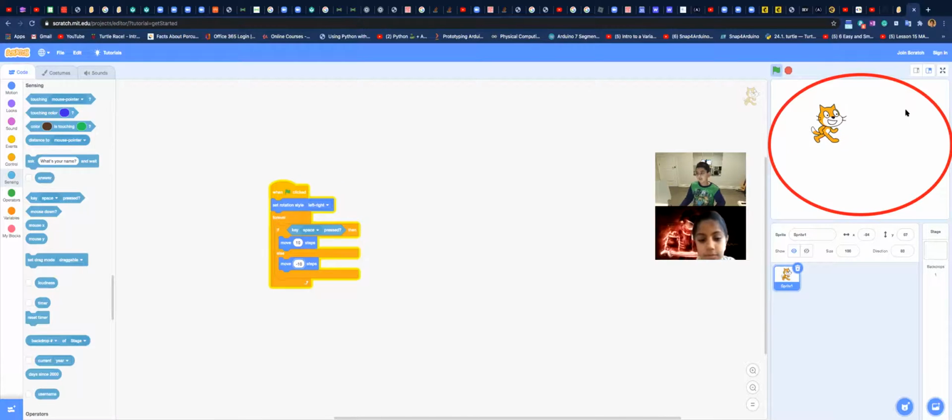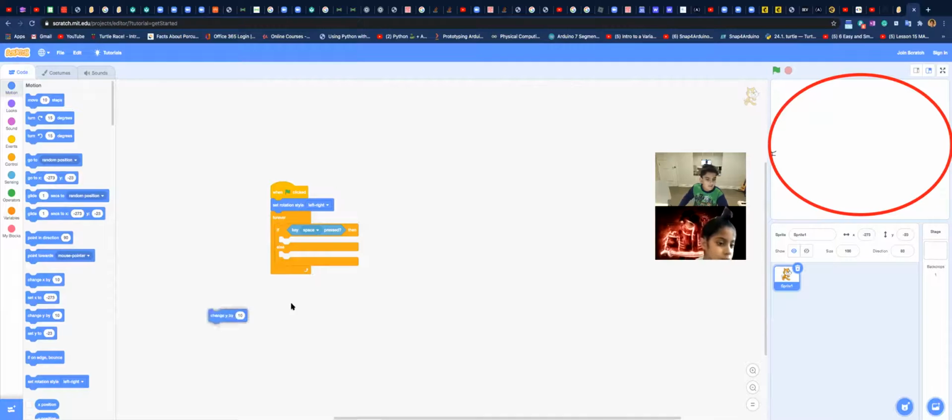It's like gravity, or speaking of which, actually use gravity. To use up and down motion, instead of using move 10 steps, you can just do change Y by 10, else change Y by -10. Plus I use this code in Flappy Bird.